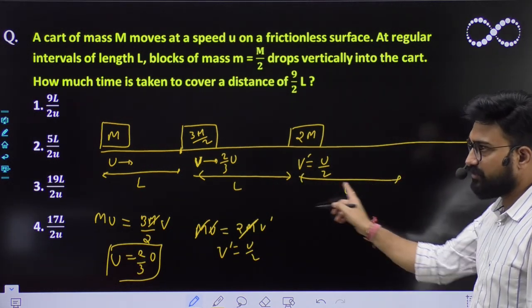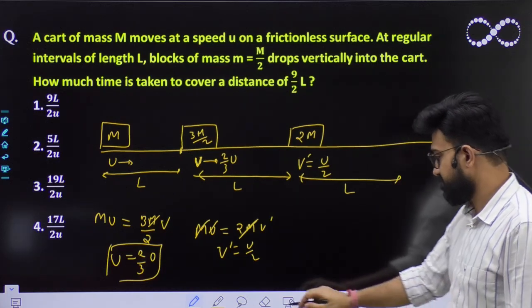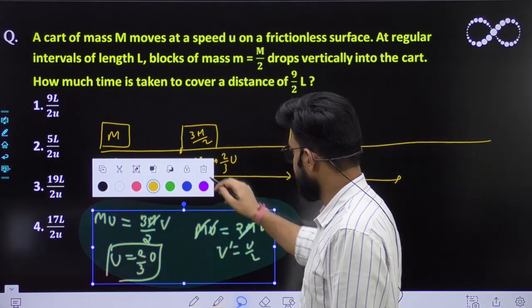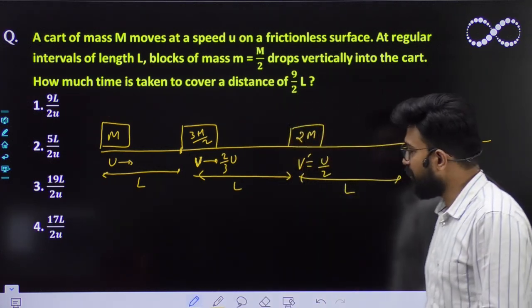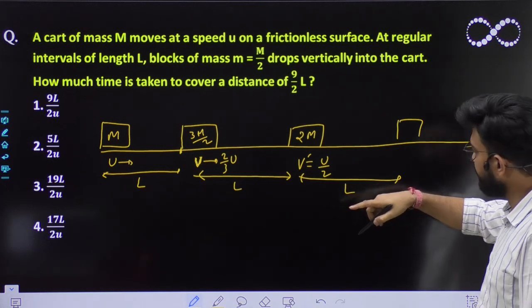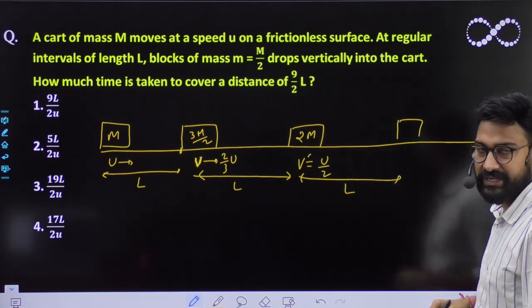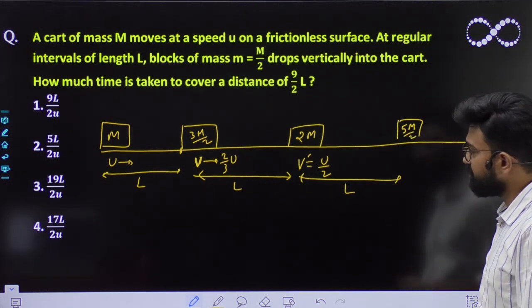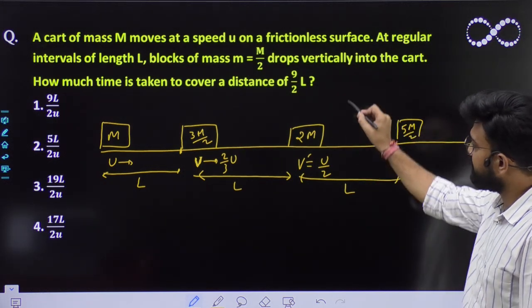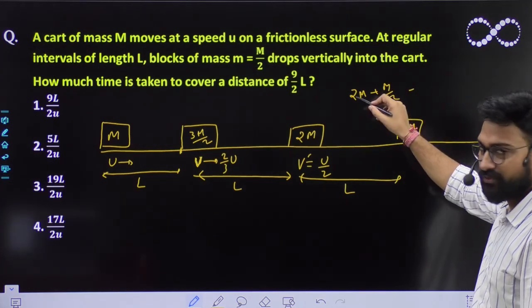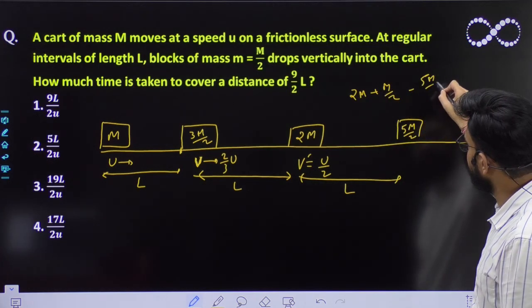I hope this thing is clear to everyone. Now again at a distance, m/2 will be added up. So 2m plus m/2 comes to 5m/2.